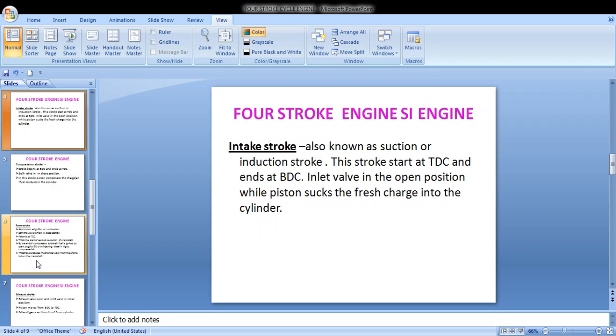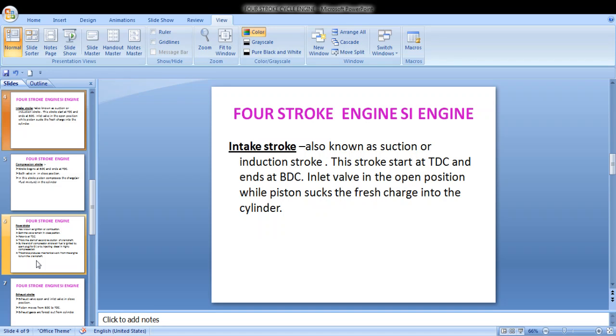Next, we will read about all 4 strokes. First is your intake stroke. Intake of air-fuel mixture. In case of an SI engine, in the intake stroke, the carburetor supplies the carburized fuel in atomized form into the cylinder through the intake manifold. Intake manifold, as we have read, is a tube-like structure. Through the intake manifold, when the piston moves from TDC to BDC, that is, from top dead center to bottom dead center.